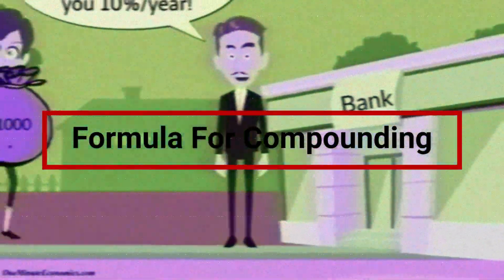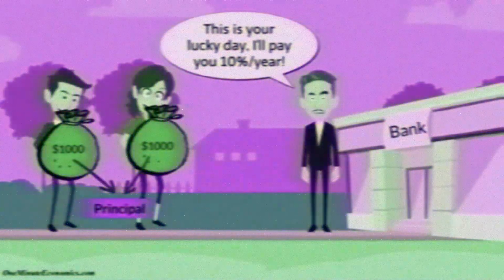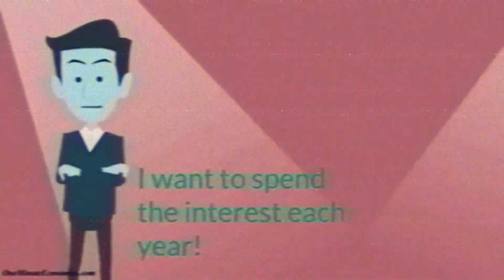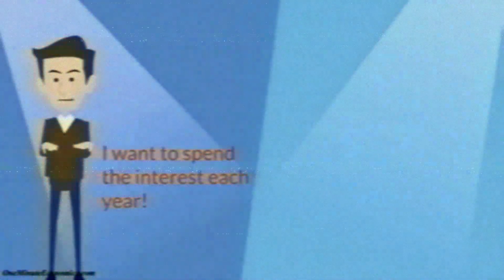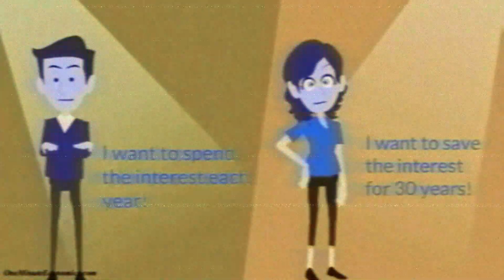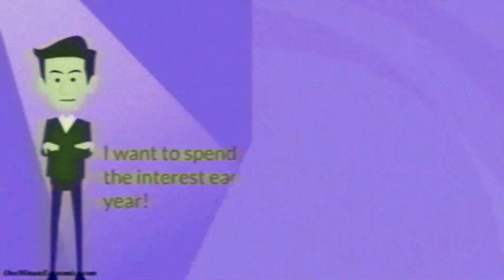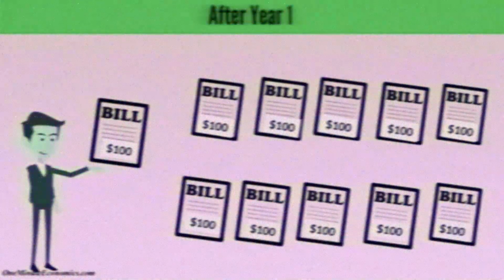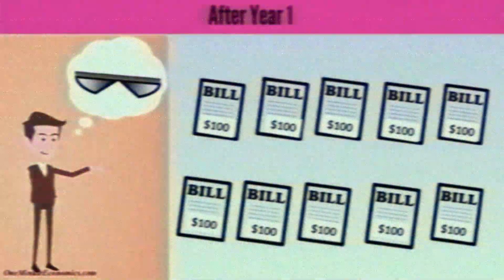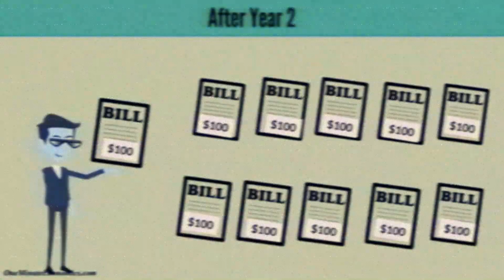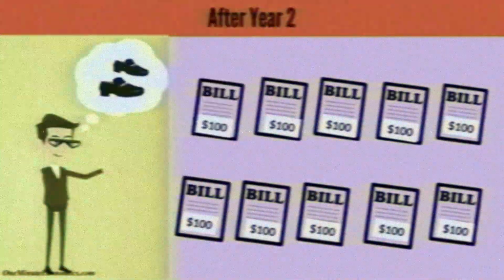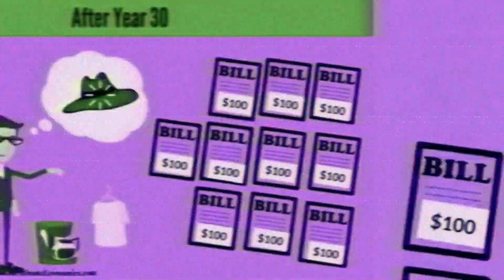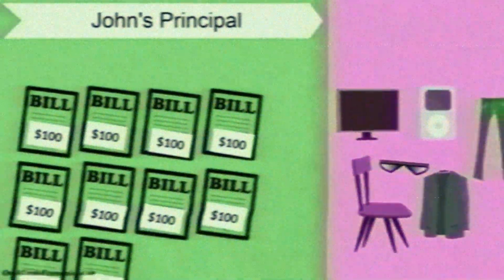Formula for compounding. The general formula. Suppose you invest $1,000 in a savings account with an annual interest rate of 5%, compounded annually for 3 years. Principal P equals $1,000. Interest rate R equals 5% or 0.05. Number of times interest is compounded per year N equals 1, annually. Time T equals 3 years. Using the formula, after 3 years, your investment would grow to $1,157.63.